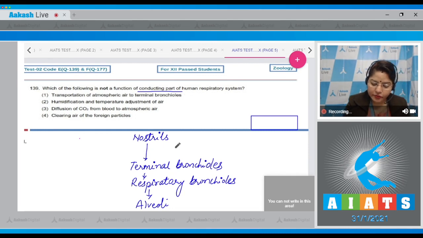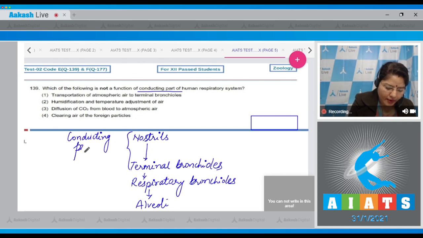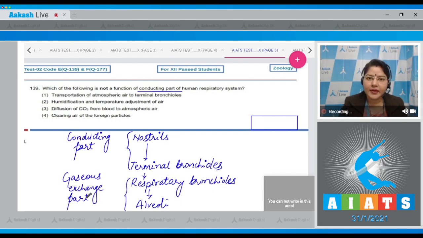The conducting part starts from the nostrils to the terminal bronchiole, and the gaseous exchange part is from the respiratory bronchioles to the alveoli. The conducting part helps in trapping dust particles and microorganisms, humidifies air, regulates the temperature of inhaled air, and conducts air from the nostrils to the terminal bronchioles. Now let's see the options.